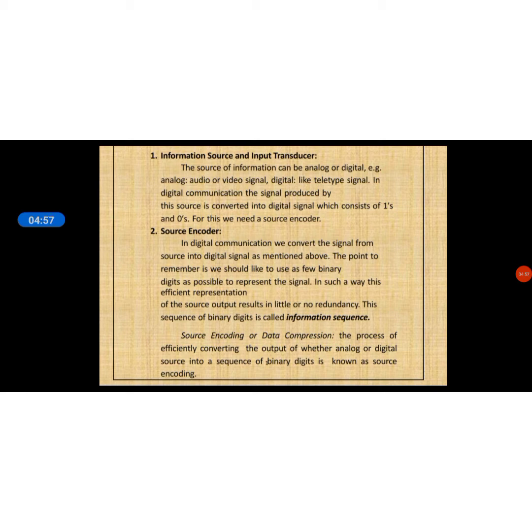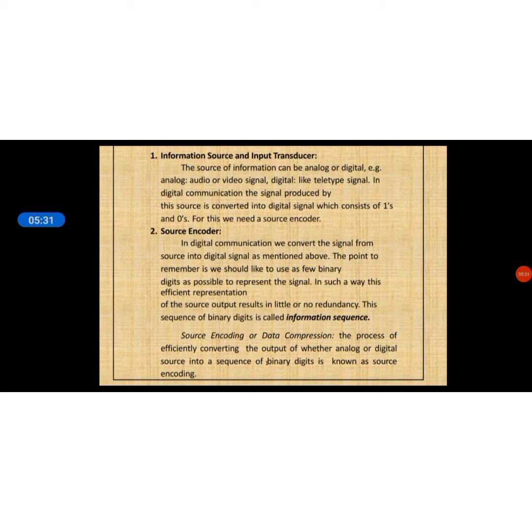When converting analog information into digital, we get the same kind of information at different levels. That repeated data can be reduced by the source encoder. This is redundancy. This sequence of binary digits is called the information sequence. This is source encoding or data compression.